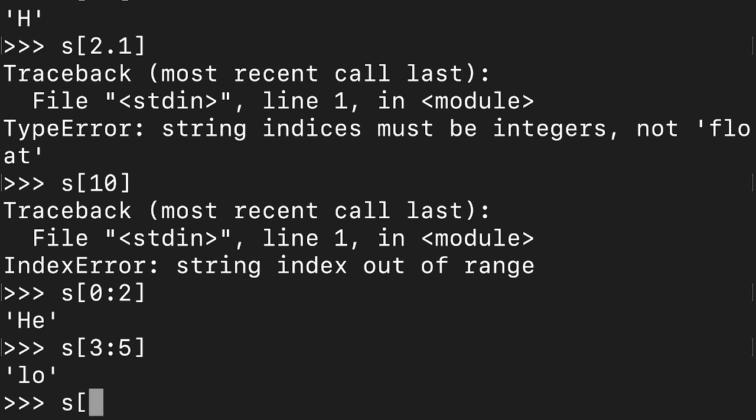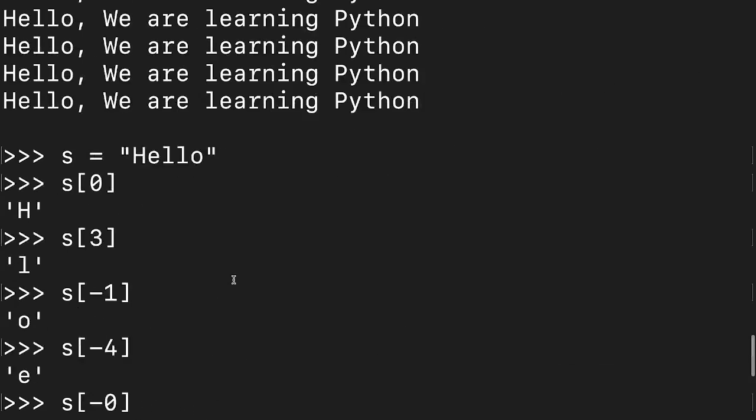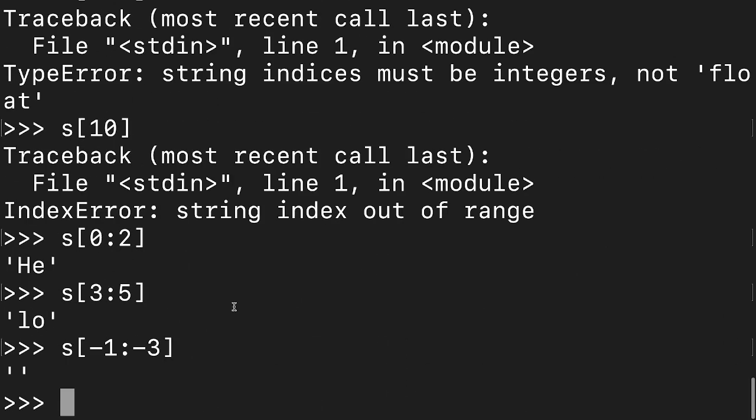Also negative indexes also work. Okay, so you can start from -1 maybe, and after that you can go to -3 like this. So from -1 to -3 it is not printing anything, right? Because it will start from -3 and it will go to the right side. So there it is not having anything, and that is why it is not printing anything.